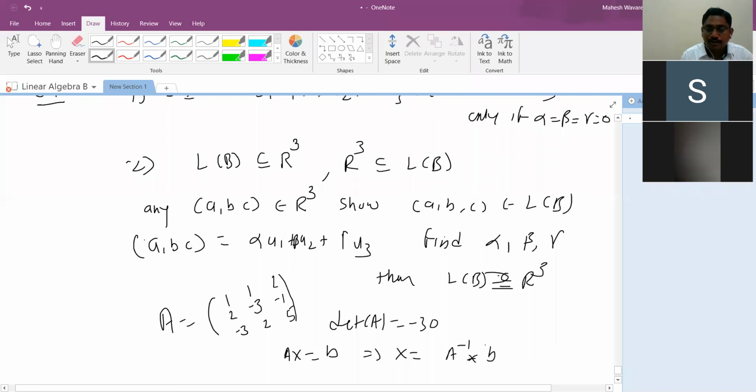You know the coefficient matrix, or I should use capital notation because in the vector ABC we have taken this. And if B is 0, then x equals 0.